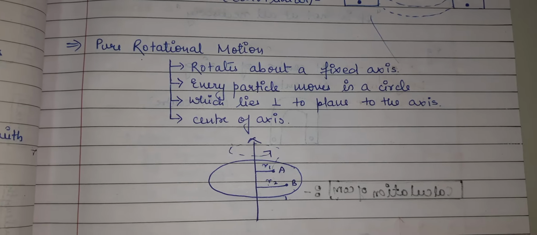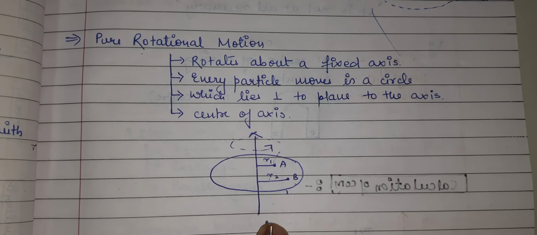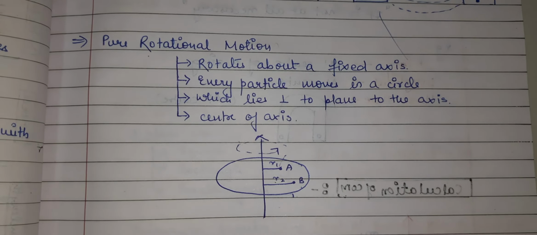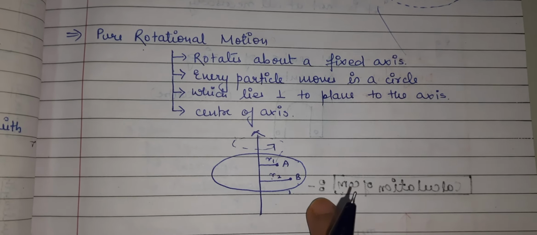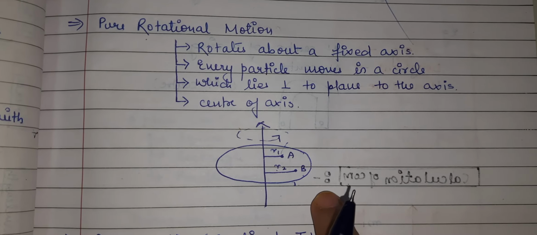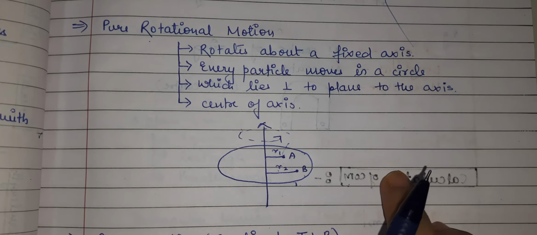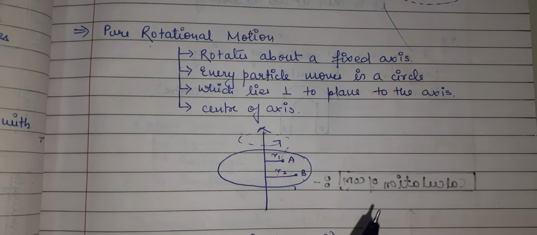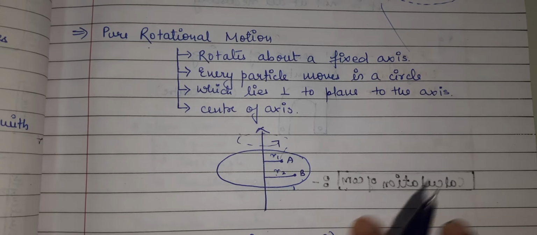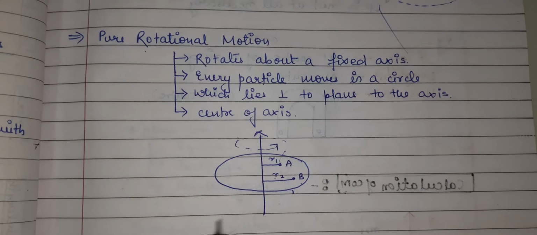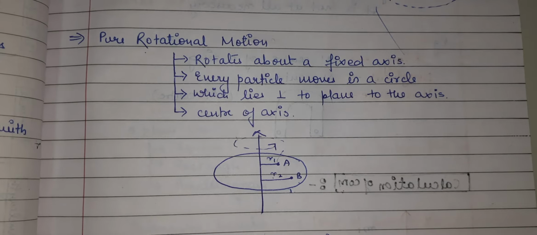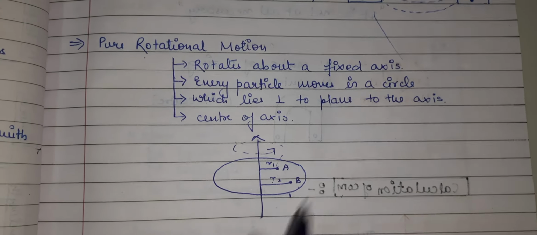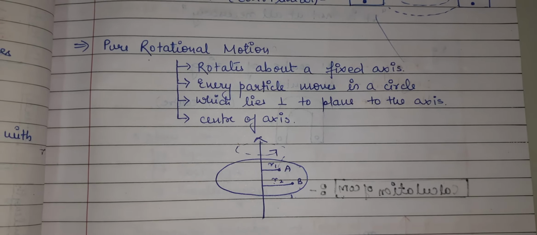Always remember one thing: the angular velocity, omega, of all the particles is the same irrespective of the distance from the axis of rotation. What is omega here? Omega is an analogy between linear velocity and angular velocity. Whatever role v plays, v being the linear velocity with which an object moves in a straight line, a similar role is played by omega in rotational motion, where omega is the angular velocity with which the whole system revolves around the axis of rotation.